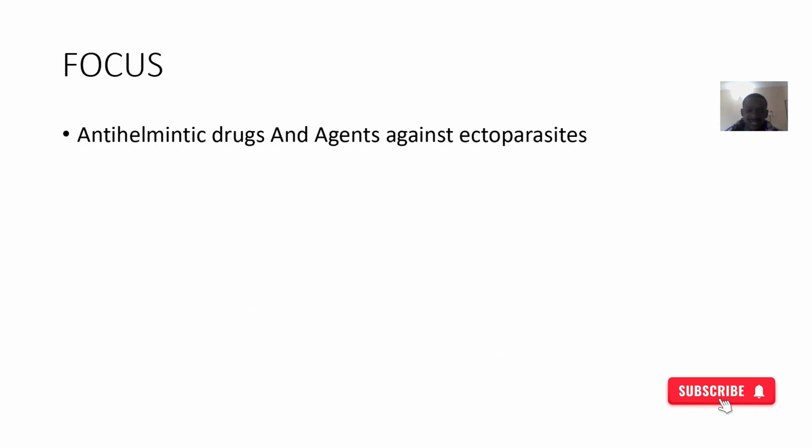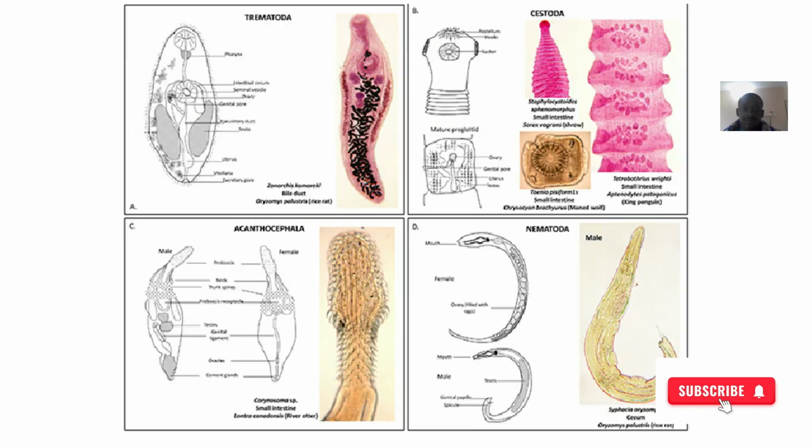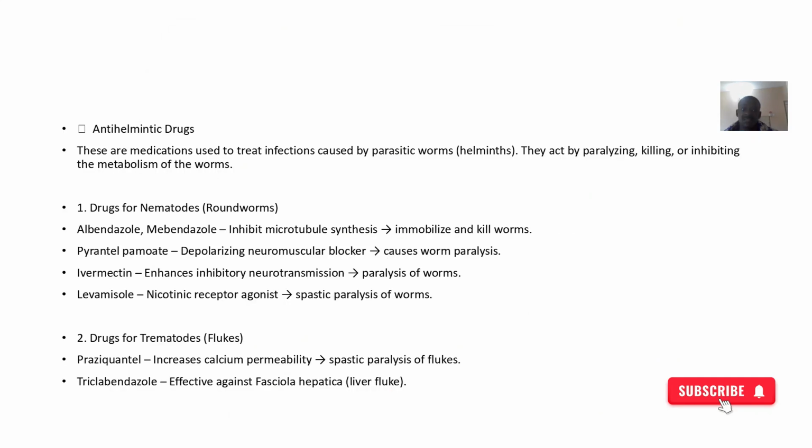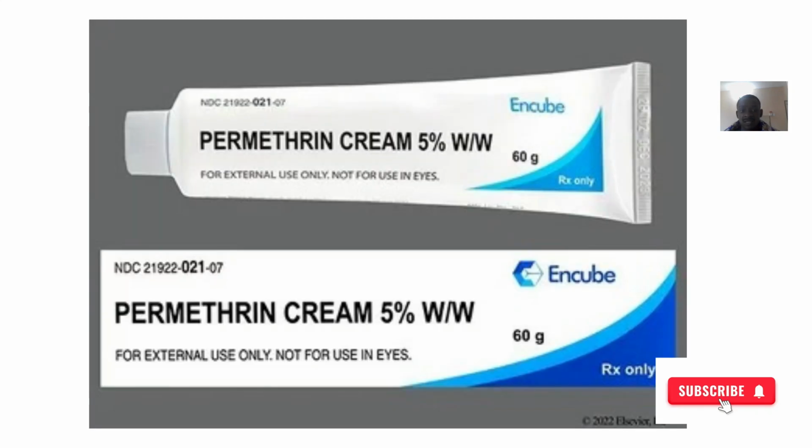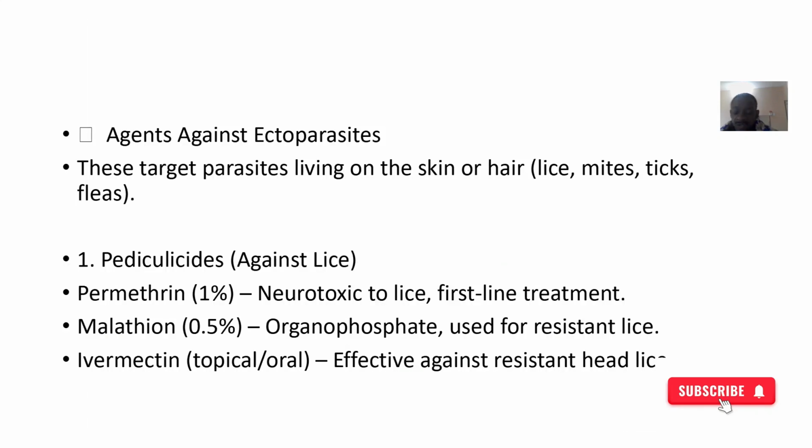The ectoparasite drugs could also include other ones. So these ones are mainly for parasites that are like endoparasites. You understand? That's the difference. So anti-helmintic drugs are the first ones we'll look at. When we are done, we'll look at the ones against ectoparasites.